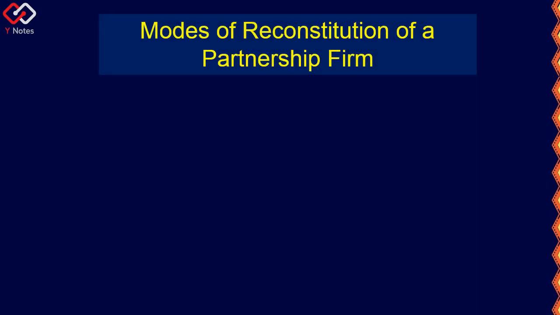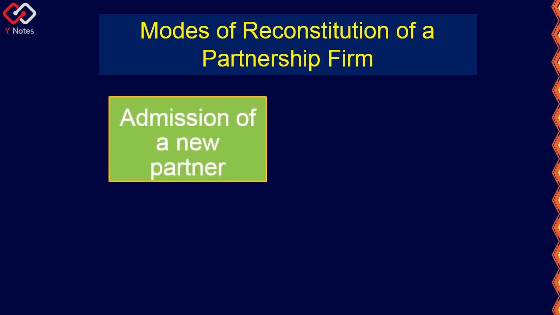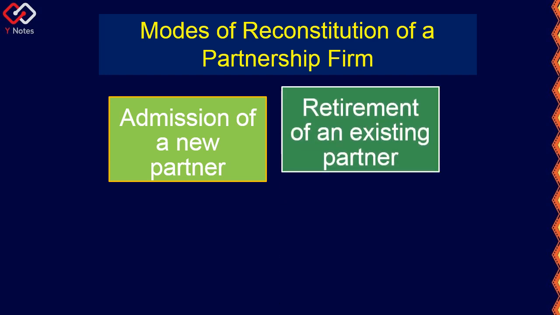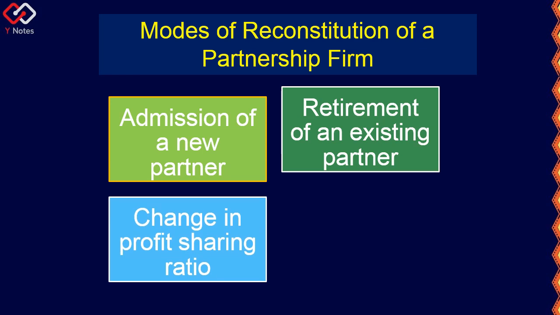Now we are going to see the modes of reconstitution of a partnership. In what circumstances will this reconstitution arise in the partnership firm? First, admission of a new partner, when a new partner comes into the business joining with the old partners. The next is retirement of an existing partner. Next, change in profit sharing ratio.